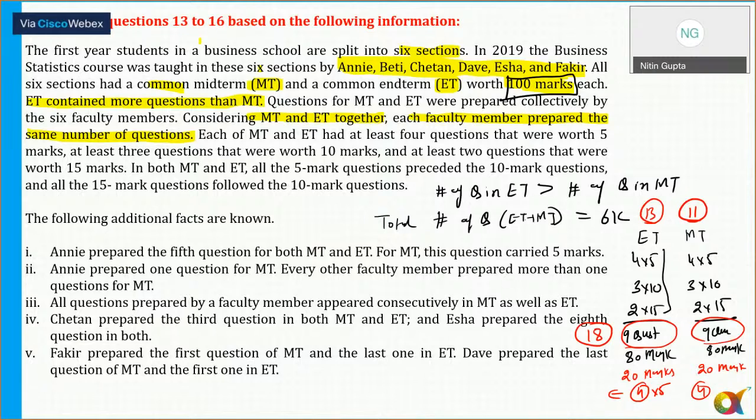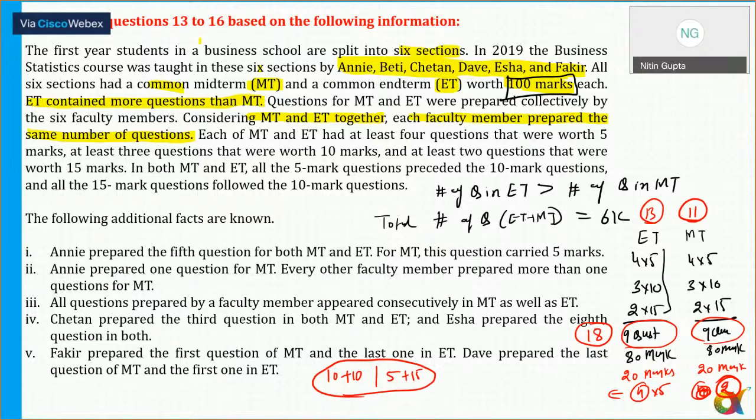And in MT I need 9 questions. We already know we need 2 extra questions in MT. So in MT, if I need two extra questions worth 20 marks, what are the possibilities? Either both questions are of 10 marks, or one of 5 and one of 15. So for MT there are two possibilities, but for ET there is one fixed possibility.